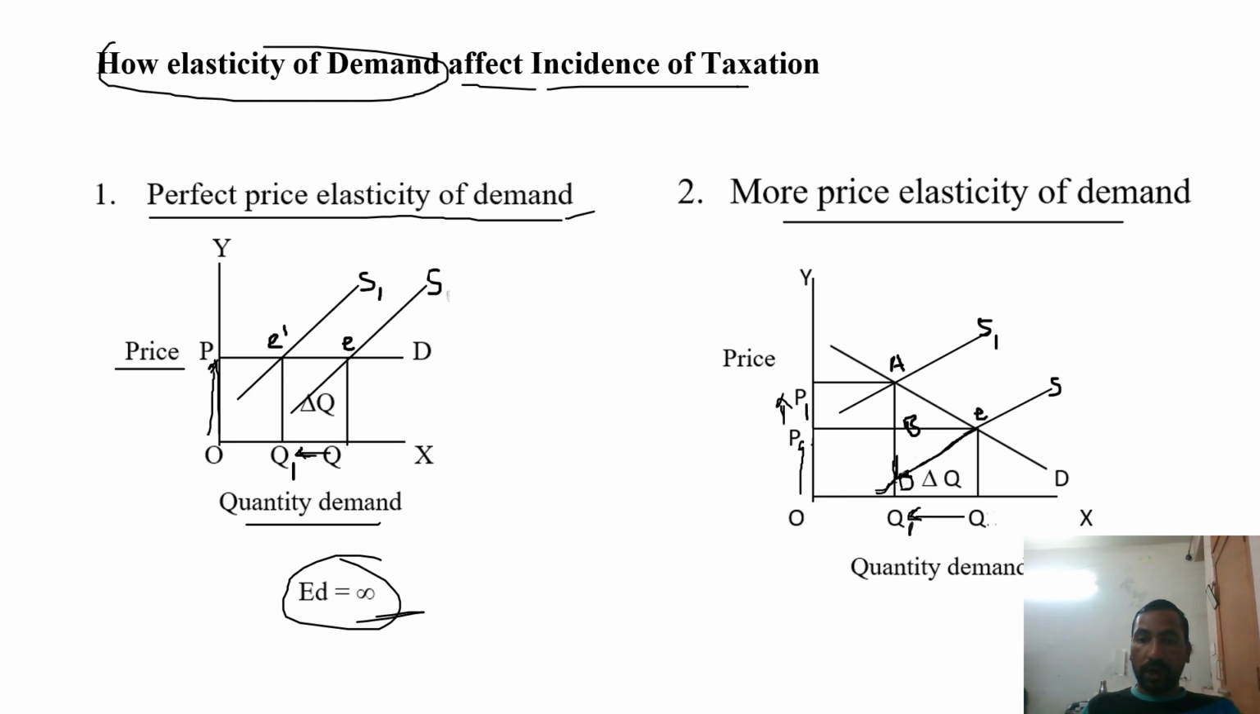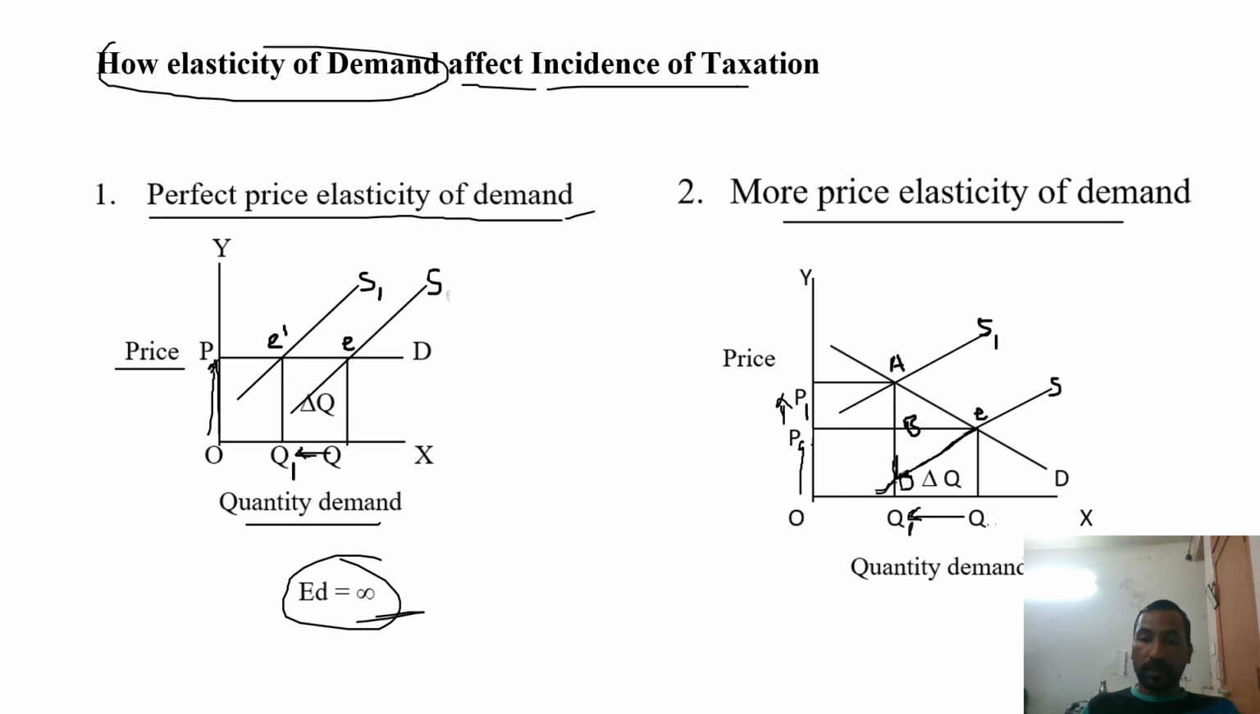From point A to B is the burden of the tax on the consumers. And point B to D is the producers' burden of the tax. AB is less than BD, which means the burden of the tax on the consumers is less than the burden of the tax on the producers.